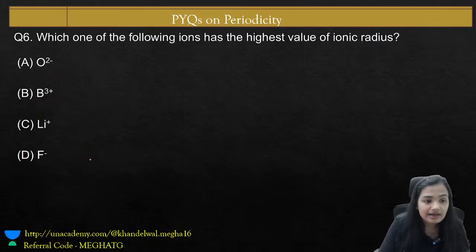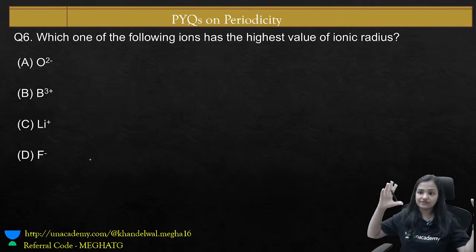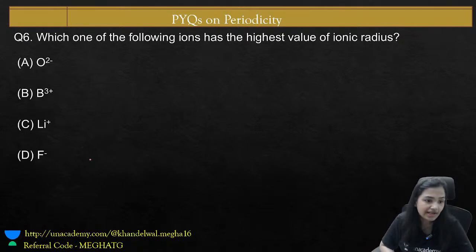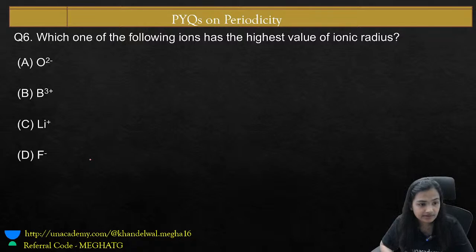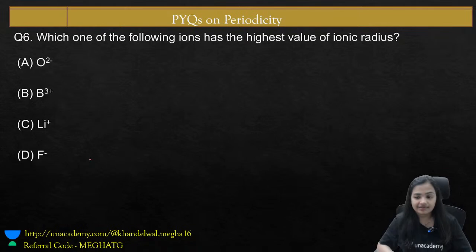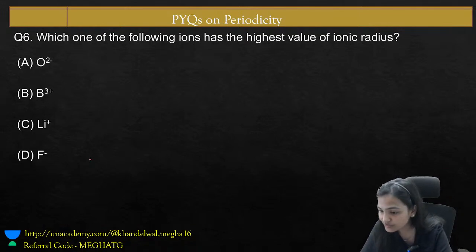Very nice. Another question, which one of the following ions has the highest value of ionic radius? Which one of the following ions has the highest value of ionic radius, which will be having a large size of radii? They all are ionic species, which will be having a large size of radii. Waiting for your answer. I hope the question is visible to all of you.